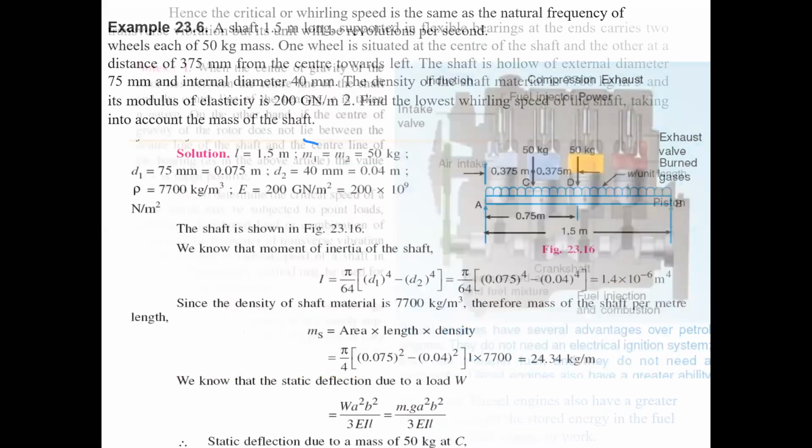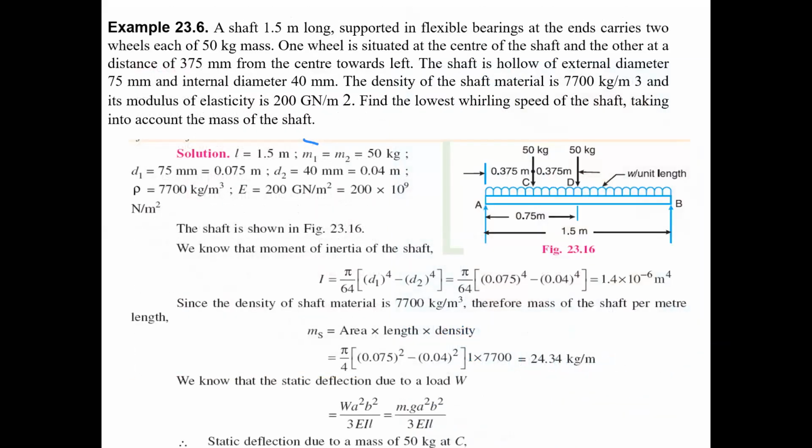Now we are going to see the problem regarding critical speed. Just all of you read the problem and write the given values.